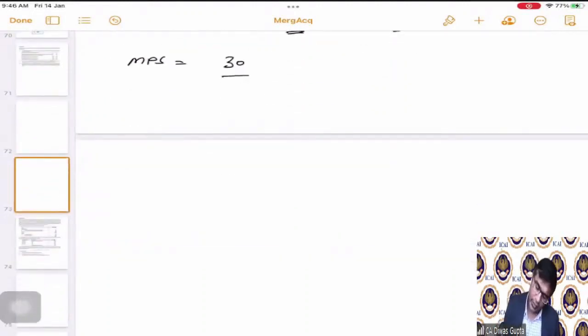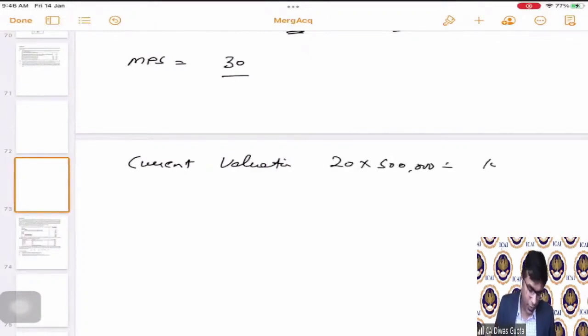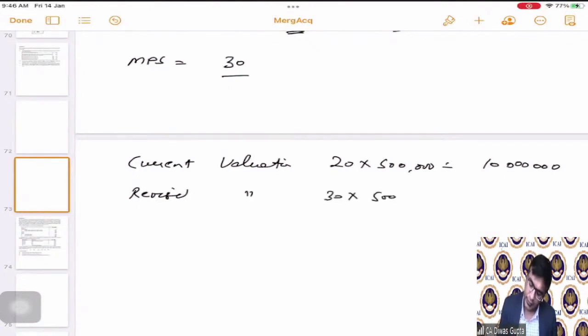So the current valuation is 20 into 5 lakh number of shares, which becomes 10 million, correct? The revised valuation is 30 into 5 lakh, which becomes 15 million.